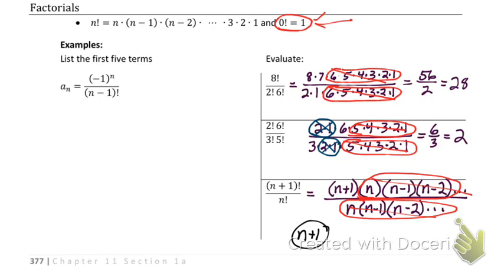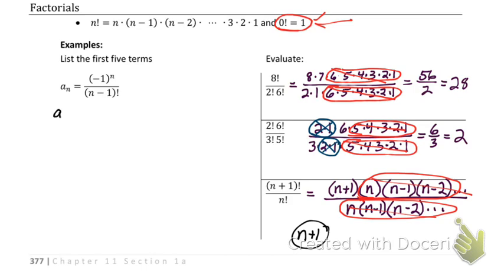All right, just for time's sake, we're not going to do all of these. We're just going to start with the first one. So we're listing the first 5 terms of a sub n equals negative 1 to the nth power over n minus 1 factorial. Remember that negative 1 to some power is just alternating positive and negative. We just got to figure out what's the first one. Is the first one negative or is it positive?